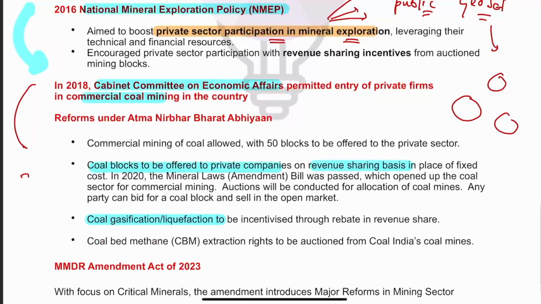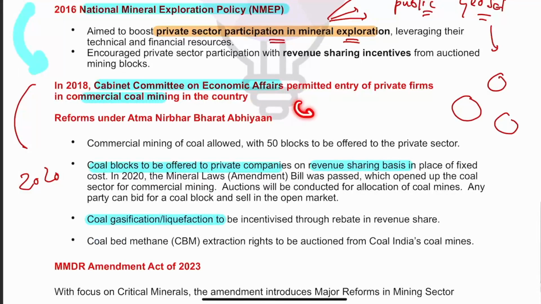Then in 2022, next major changes came. So basically, guys, here what happened, coal mining was proposed that it should be given to the private sector players. Now see this particular thing, guys, that what happened in 2018 earlier, Cabinet Committee on Economic Affairs permitted that private firms should be allowed for the commercial coal mining.